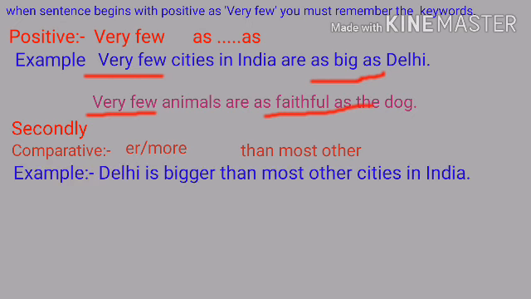For example, Delhi is bigger than most other cities in India. Here you must remember er or more in case of multiple syllables and than most other.